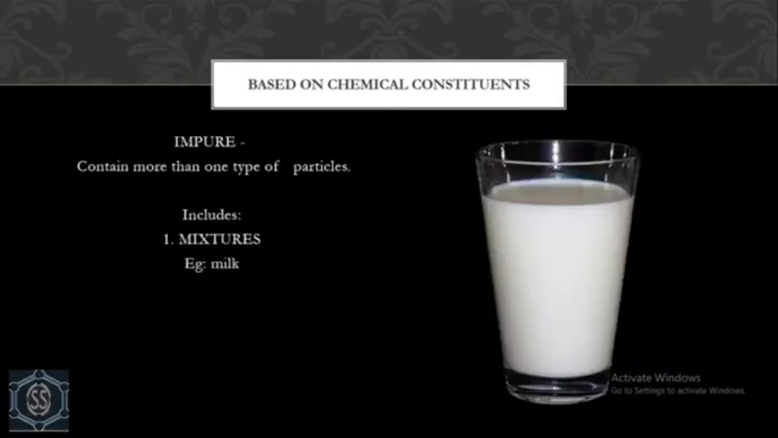Next is impure. Substances containing more than one type of particle are impure. It includes mixtures. Example, milk is an impure substance. You might be thinking, how can milk be impure? I drink pure milk at home. Friends, here I am not talking about purity based on whether your milkman has added water to it or not. Here purity refers to the type of particles present. Milk has proteins, fats, lactose and a number of different types of particles, therefore making it impure.